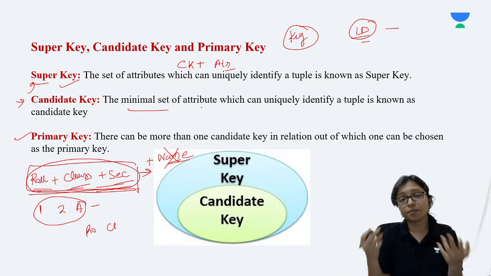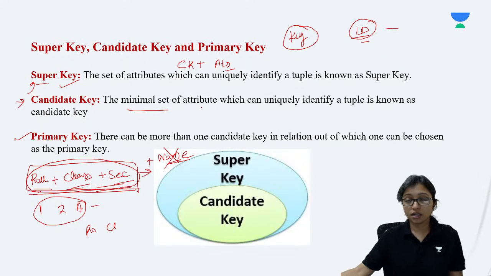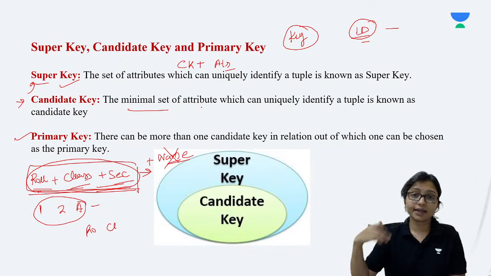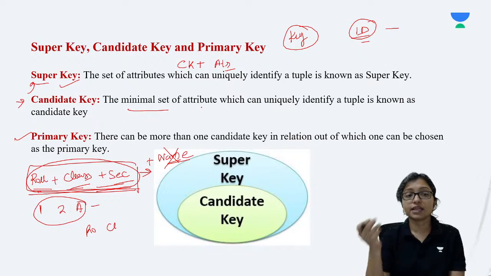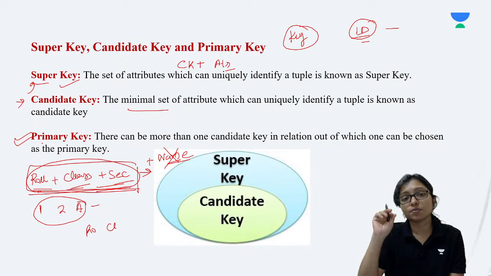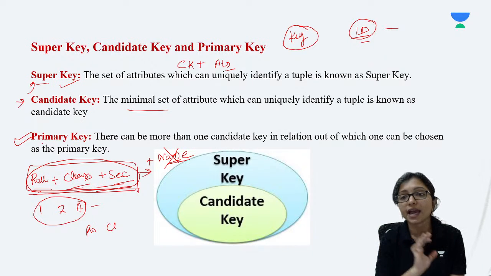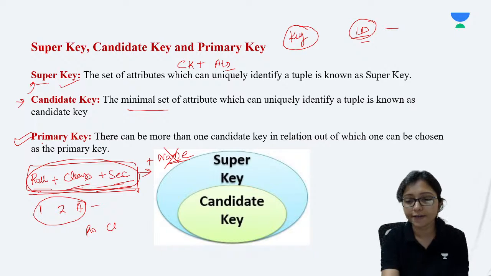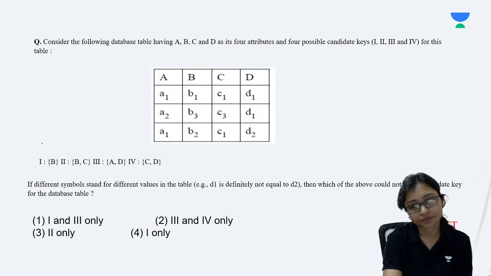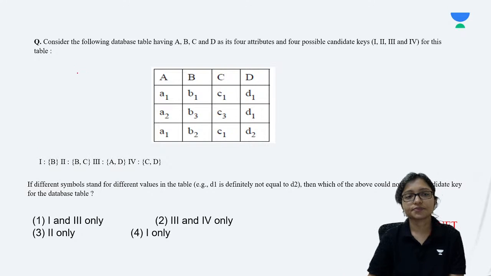That is just like a prime minister. All the candidates who are selected in an election, out of them I choose any one, and that is called a primary key. And this is the concept of super key, primary key and candidate key. I hope it is clear. So what I told, it's clear.